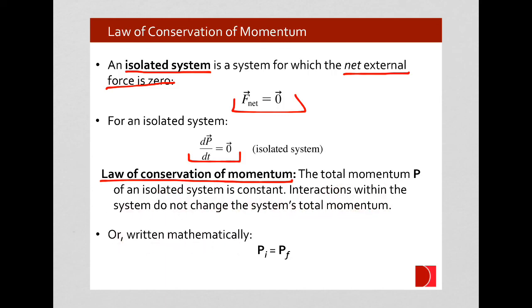If we wish to write this mathematically, we can write it thusly. The total momentum at some initial point in time is equal to the total momentum at some final point in time. Similarly to our conservation of energy, when we could look at the energy of the system being constant, even as the energy changes forms, and we could look at the energy at any point in time along that evolution and say that the overall energy is always constant, the same way here we can look at the evolution of the system typically before a collision and after a collision, and we know that the momentum before the collision must equal the momentum after the collision.